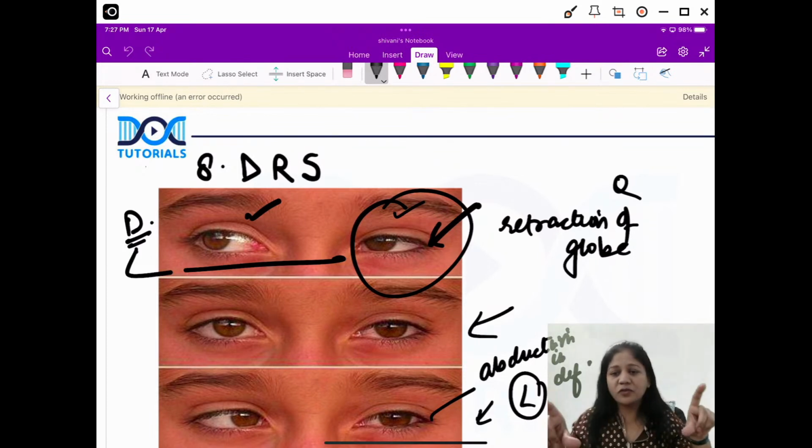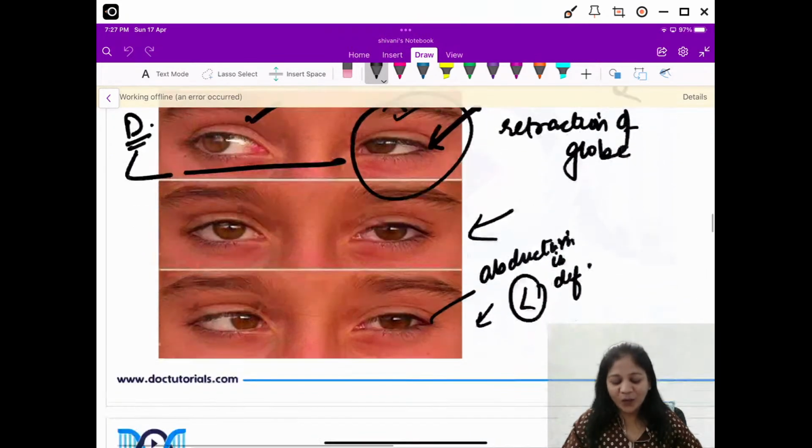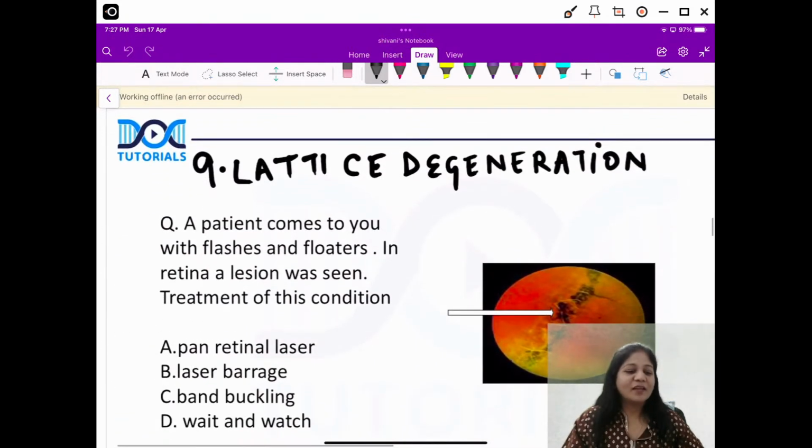So guys, there are so many features of Duane's retraction syndrome that you have to remember. One is defective abduction. Next is retraction of the globe. The third one is the upshoot or the downshoot of the eye. Okay, so at least remember this picture. Very, very important question. Now, next one.